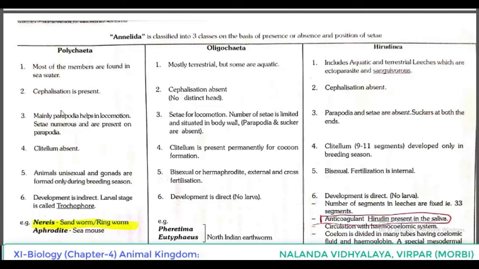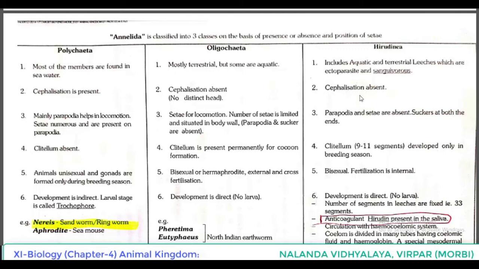Second point related to head. Cephalization is present in the case of Polychaeta. Cephalization is absent or no distinct head in the case of Oligochaeta. Cephalization is totally absent in the case of Hirudinea.